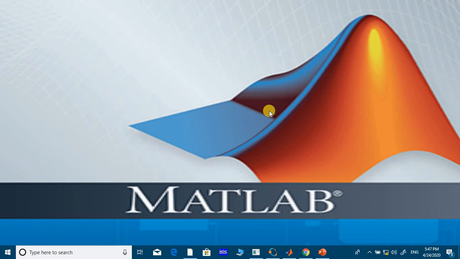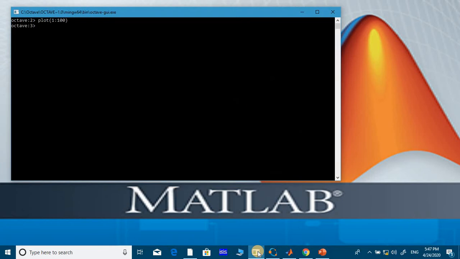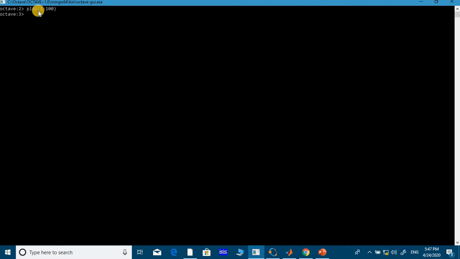I have many files on my desktop, that's why I hide them. If you find 2 icons on the desktop after installing Octave, one is the command window, the second one is the GUI mode. If you open the command window, it looks like this. See, Octave 3. Let's get started.